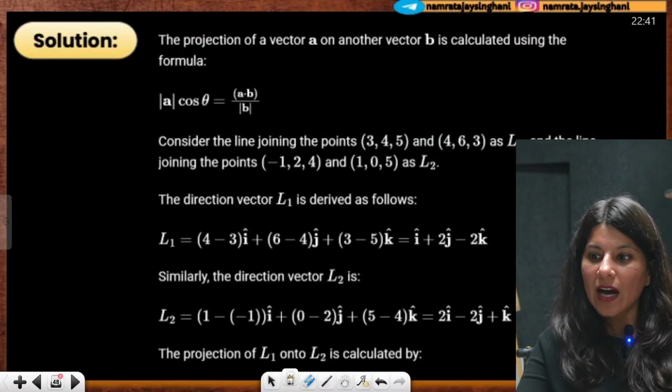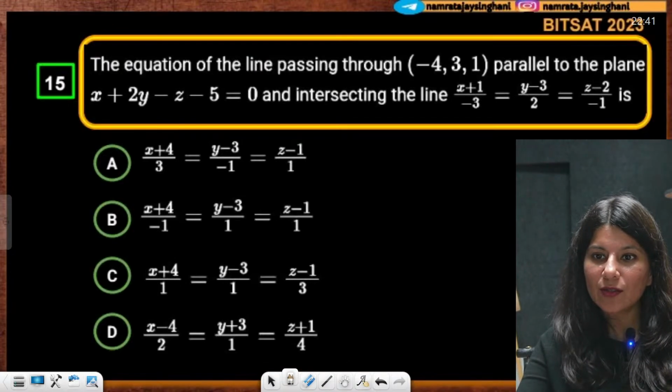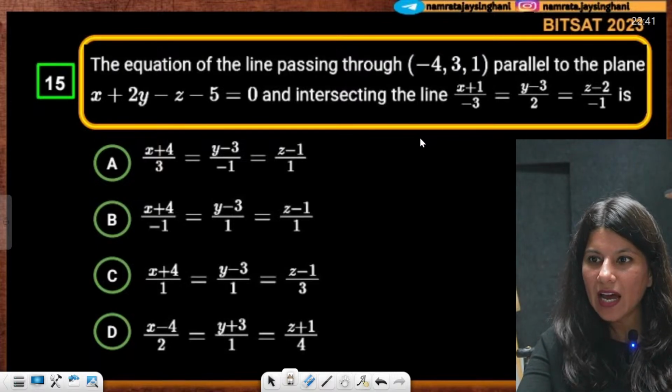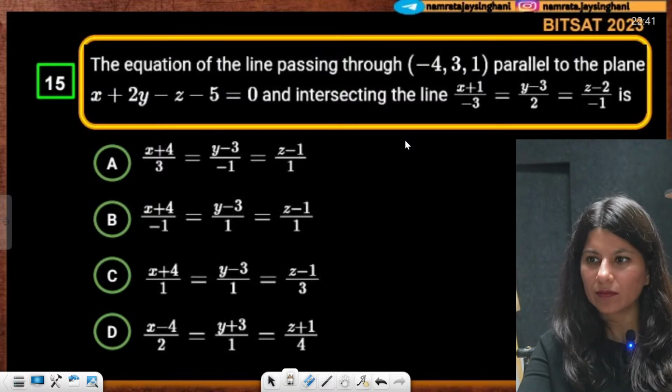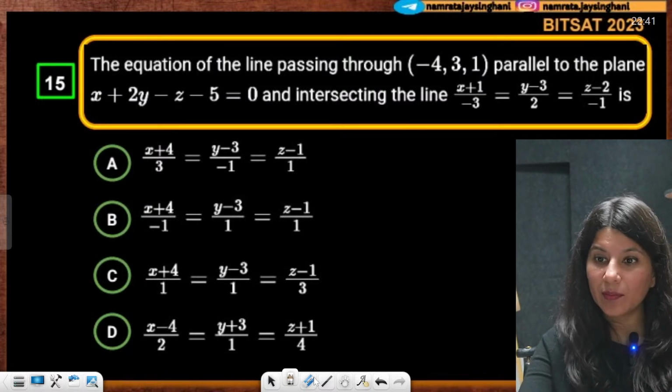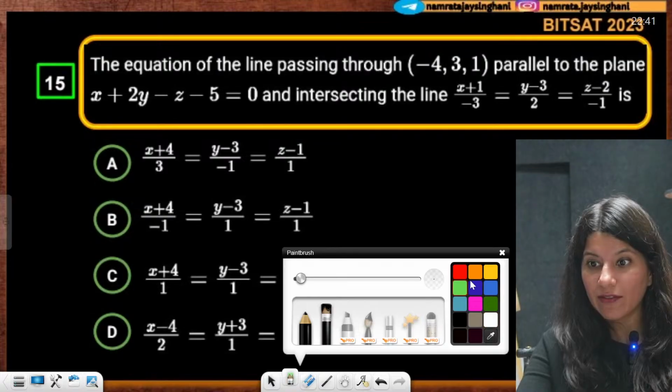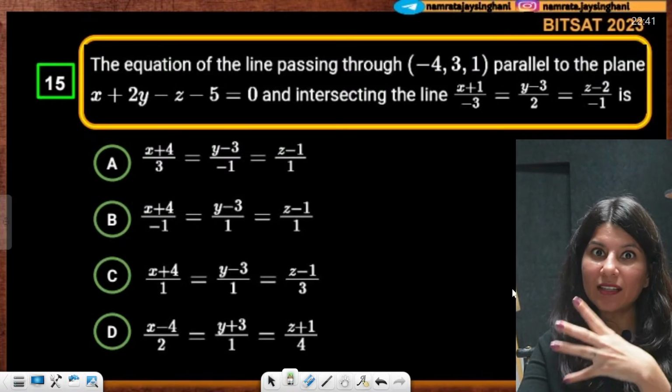Okay. Are we up for the next question, my dear students? Yes. So this is from the plane, and okay. So I guess, I don't know whether BITSAT syllabus, they have removed the plane or not, but BITSAT is full of surprises.